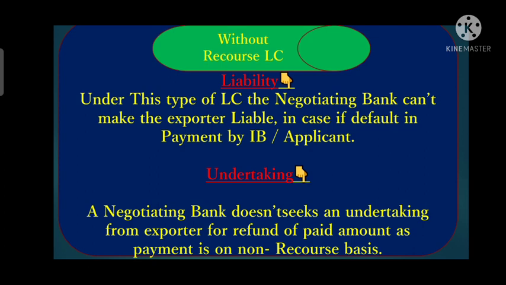Under without recourse LC, there is no need of undertaking, because here the nominated bank can't file a claim with the exporter. So why would the exporter need to submit any sort of undertaking where he is not making a refund of that payment? Does it make any sense to submit any undertaking to the nominated bank? The answer would be no, because here the exporter is not liable to refund those funds.